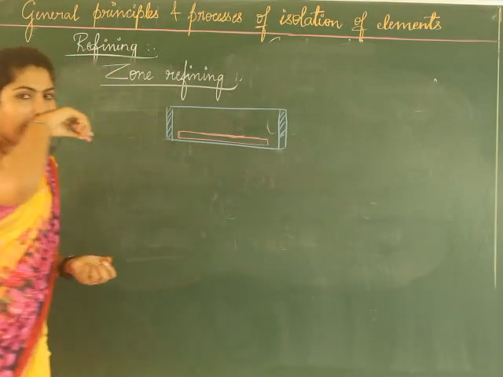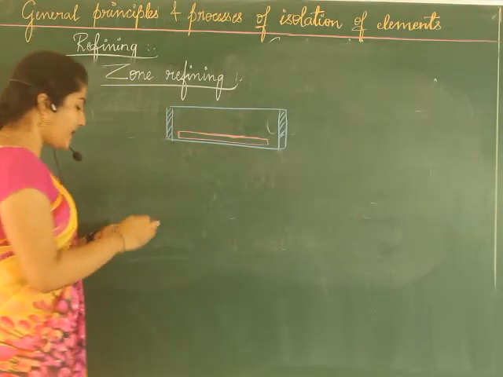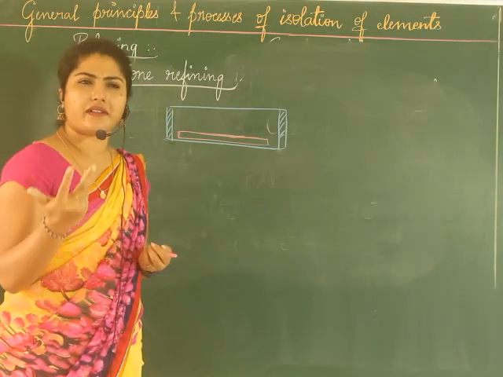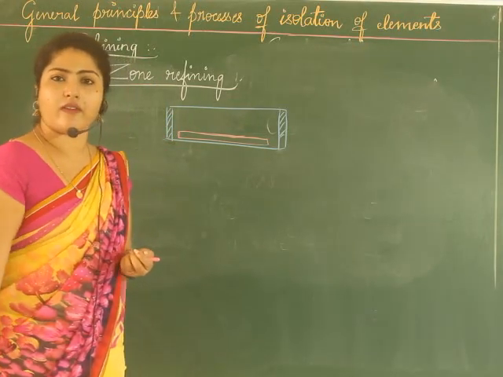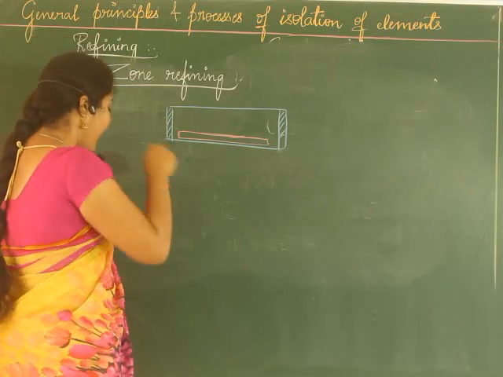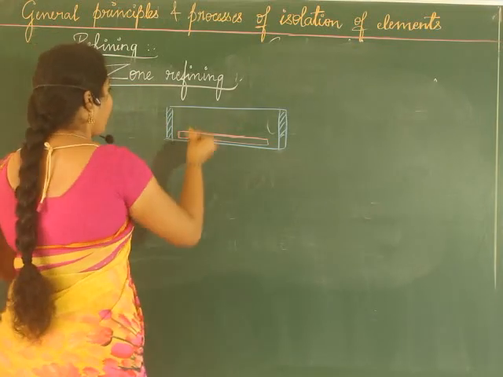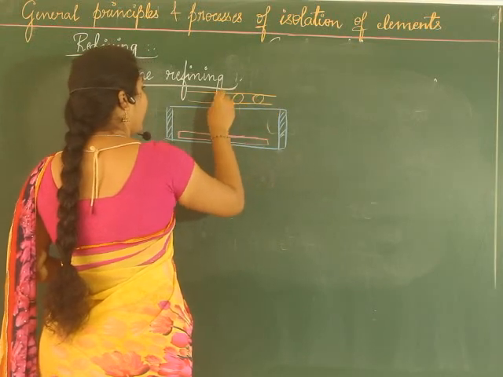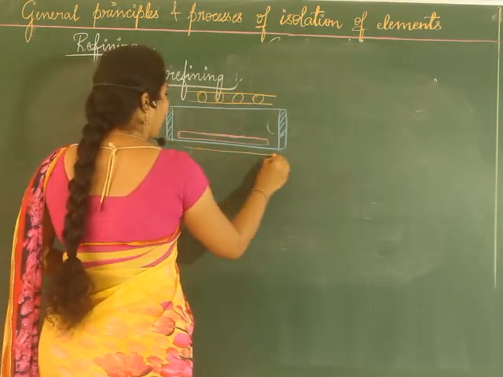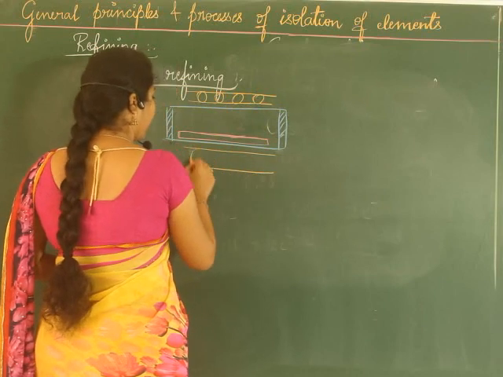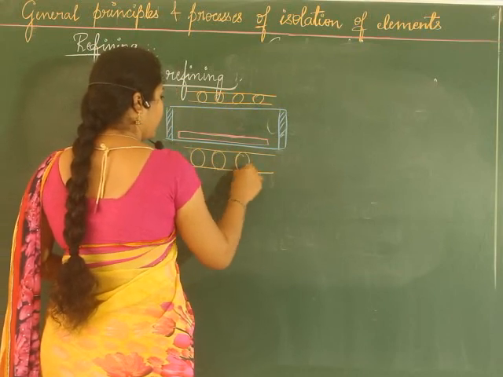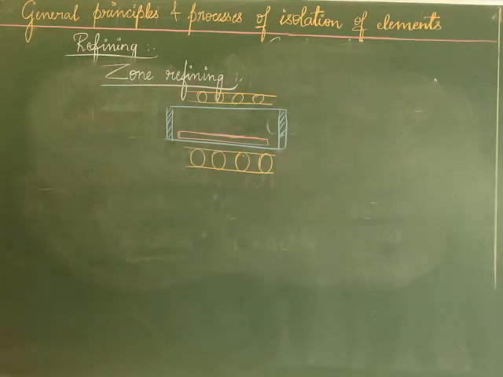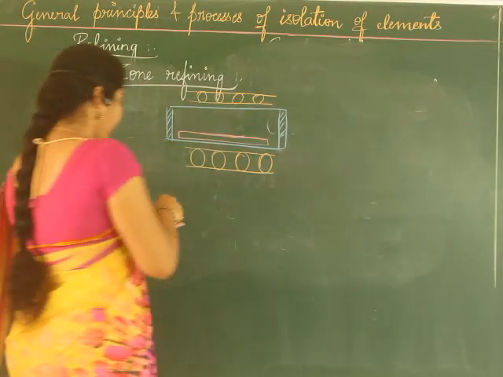See, with the electrolytic method, copper, zinc, gold, silver, everything can be refined by that particular method. Okay. Here rollers and electric heaters are taken.